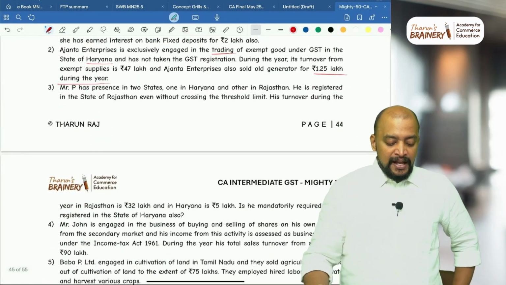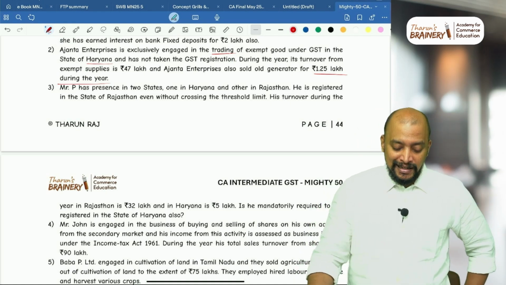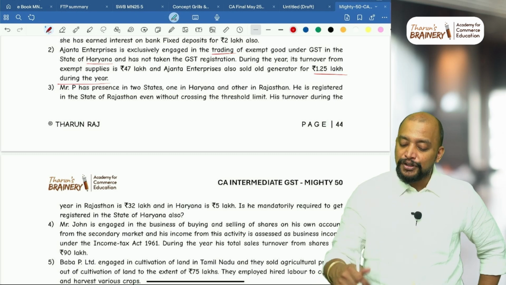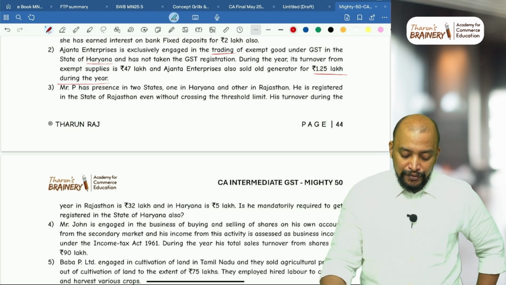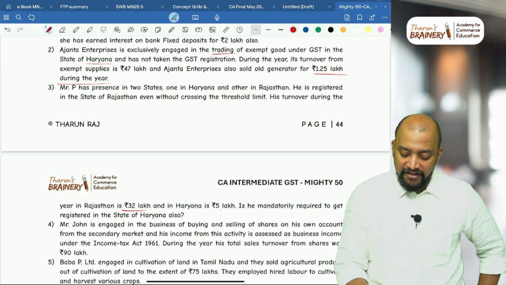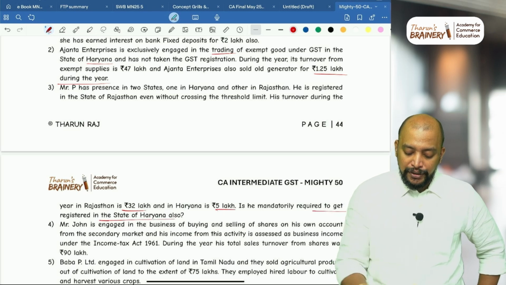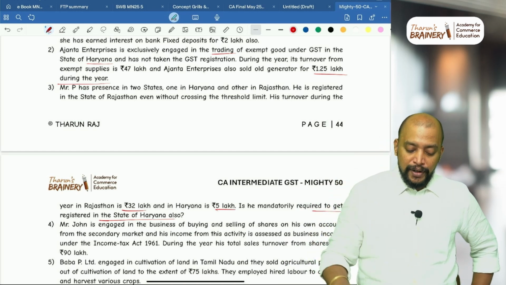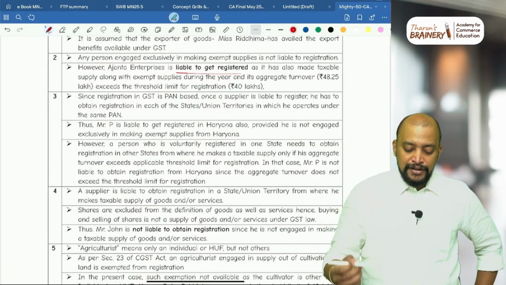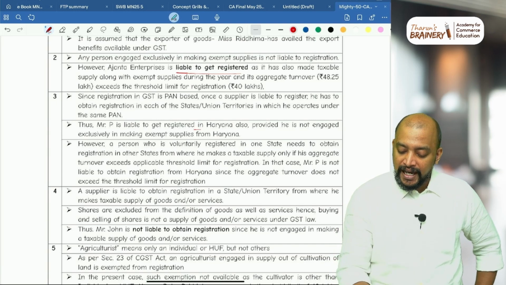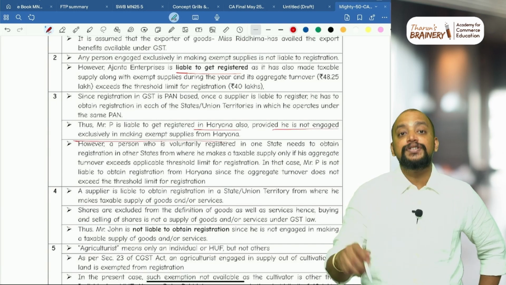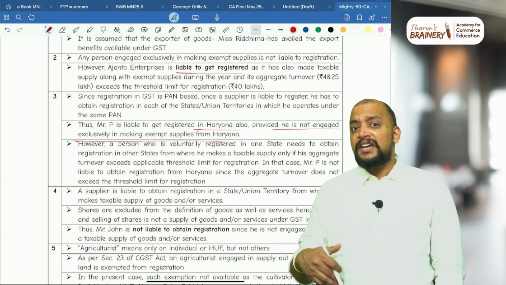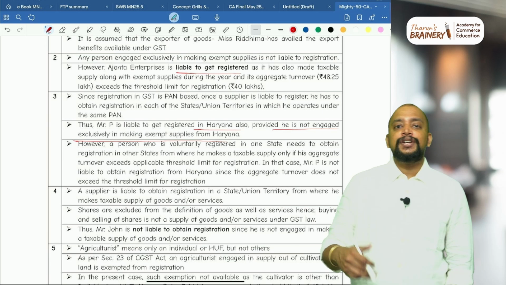Then next, third, Mr. P has presence in two states, one in Haryana and the other in Rajasthan. He is registered in Rajasthan even without crossing the threshold limit. His turnover during the year in Rajasthan is 32 lakhs and Haryana 5 lakhs. Is he mandatorily required to get registered in Haryana also? See, once a person is registered in one state, they are also required to get registered in another state. Okay. So, therefore, he is liable to get registered in Haryana also, provided he is not engaged exclusively in making exempted supplies.